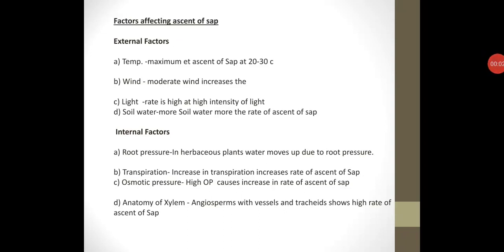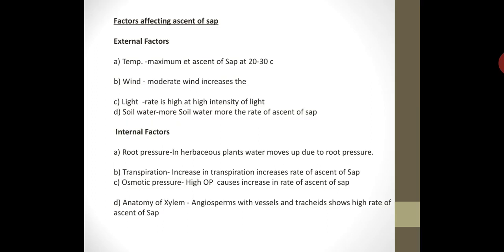Now we are coming towards the last part of this topic, ascent of sap. We are going to discuss the factors affecting the phenomenon of ascent of sap. Like factors affecting water absorption, there are also many external and internal factors which affect the phenomenon of ascent of sap. Let us discuss the external factors first.